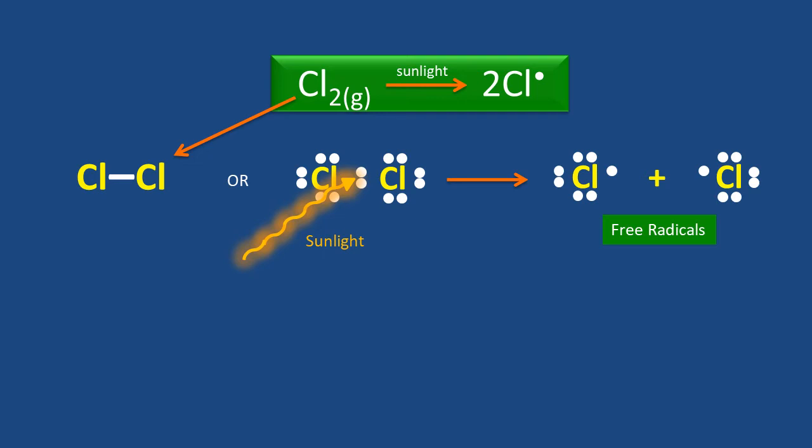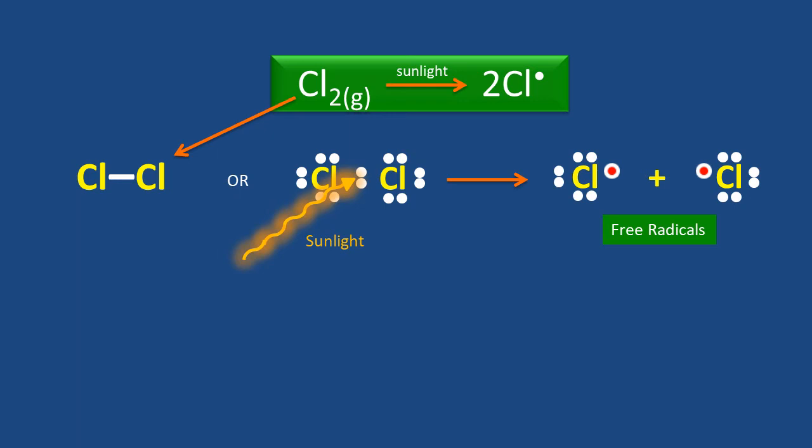Note that each of these species contains 3 electron pairs, whereas this electron, you see, is unpaired. If you count the number of valence electrons on each chlorine atom, it is 7, which is an odd number, of course. This implies that Cl dot possesses an odd number of electrons, due to which one electron is unpaired.